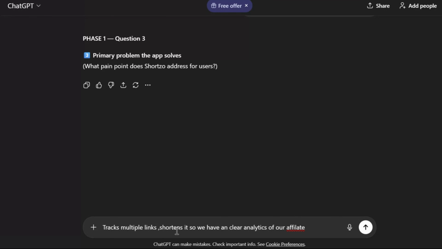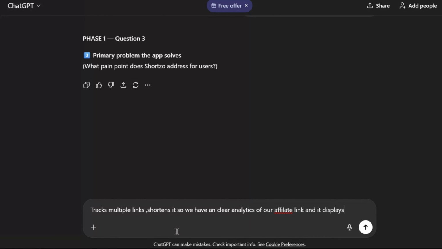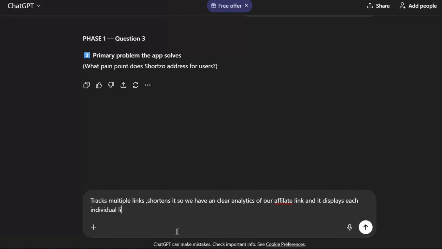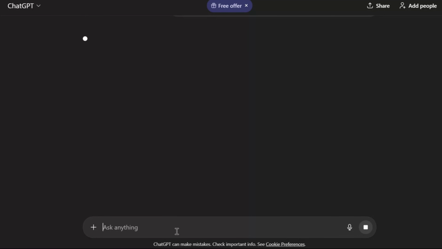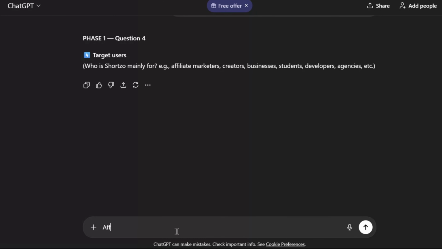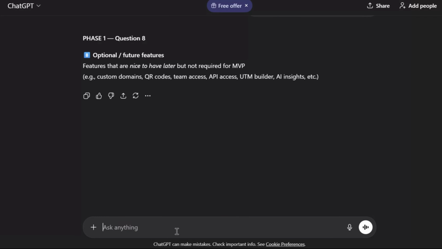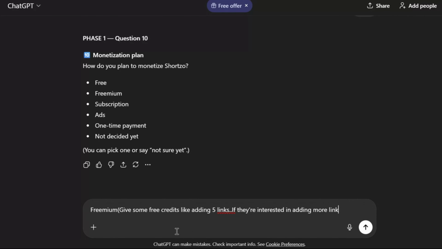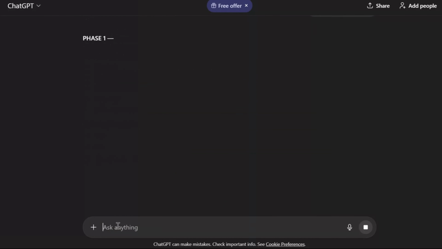After that, it digs into data. What should the app show? Clicks, locations, performance of each link, all the things you'd normally have to stitch together using different tools. Then comes the audience. Who is this really for? In my case, affiliate marketers and agencies. And it keeps going like this, not randomly, but logically. Each question builds on the last one, shaping the app step by step.